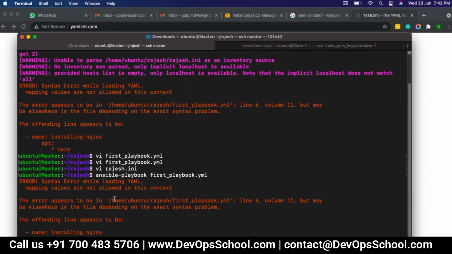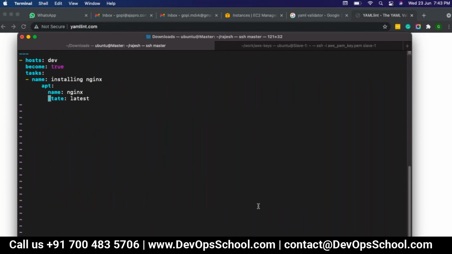The error is reported in line 6 column 11, but it may actually be somewhere else. It will show the error, but it will not give the accurate path. Sometimes it will show that, sometimes it will not; it depends. But in line 6 column 11, it is having an issue. So how are you going to fix that? vi first playbook.yaml. We will go there. My indentation for app and name should be at the same level.